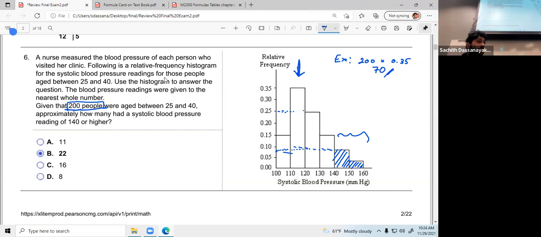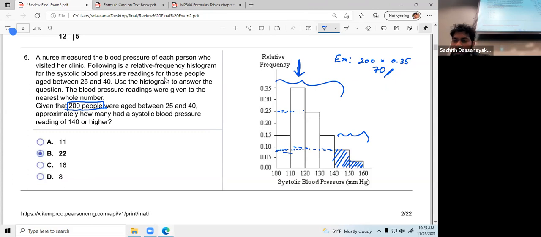But there is another way. You can find whatever you don't need, which means this part. If it is easy, you can find how many people are in this piece and subtract that number from 200. You can get the same answer. I think the approximate answer would be 22. So please check it.